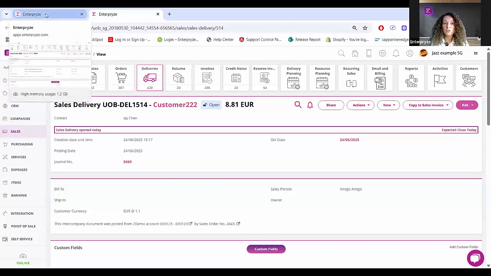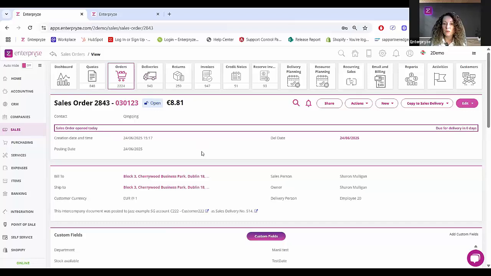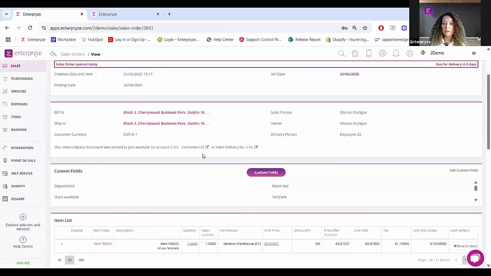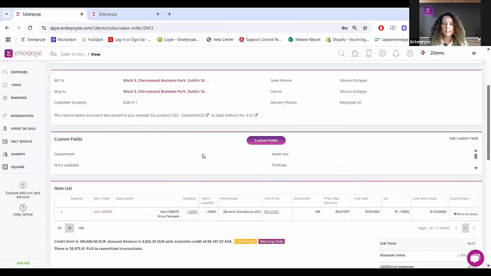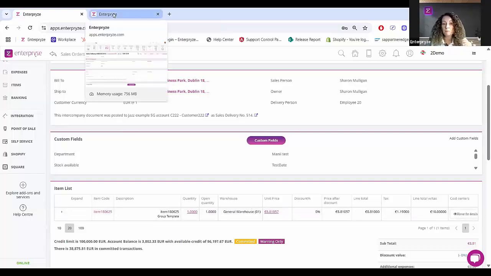So if I go back to the source organization, already you can see all the information that gets transferred. So I get the amount, the unit price coming across, given that both companies in both organizations happen to be the same currency. Now, bearing in mind that the exchange rates might be different.